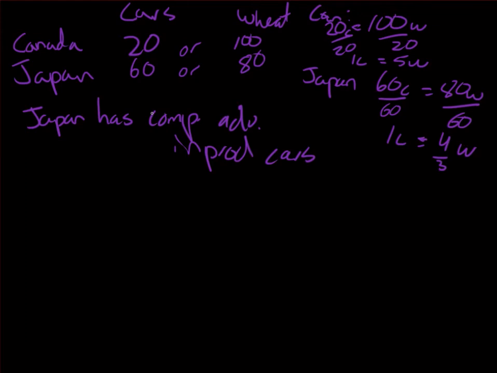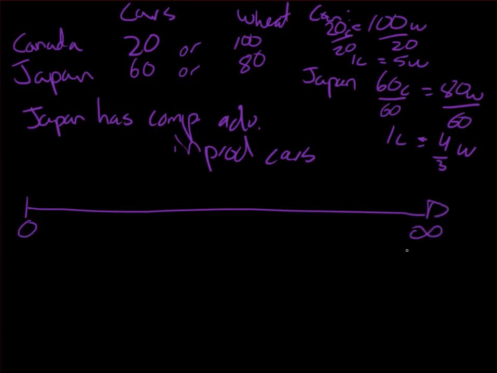So now let's try to see what are the terms of trade that are possible. To see this, I always like to draw out a little timeline. I'll draw this out here. And this timeline will go from 0 to infinity. And this, 0 to infinity, is the number of wheat per car.